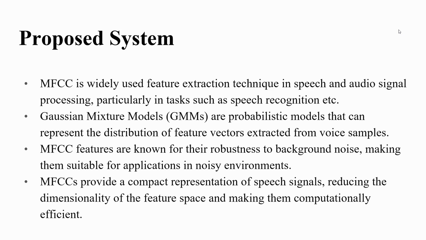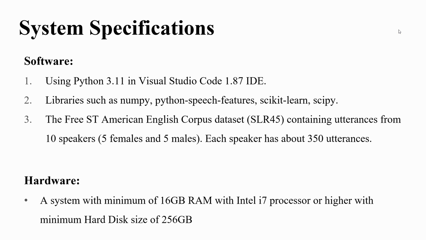Our proposed system is using MFCC and GMM, which gives high accuracy and robustness. MFCC features are known for their robustness to background noise. Even when we have noise in the audio we are giving, it is very robust. Usually we have noise when we talk to someone else. So MFCC is very accurate in providing the results, and GMM models also give very accurate results in training the models. GMMs are probabilistic models that can represent the distribution of feature vectors extracted from voice samples.